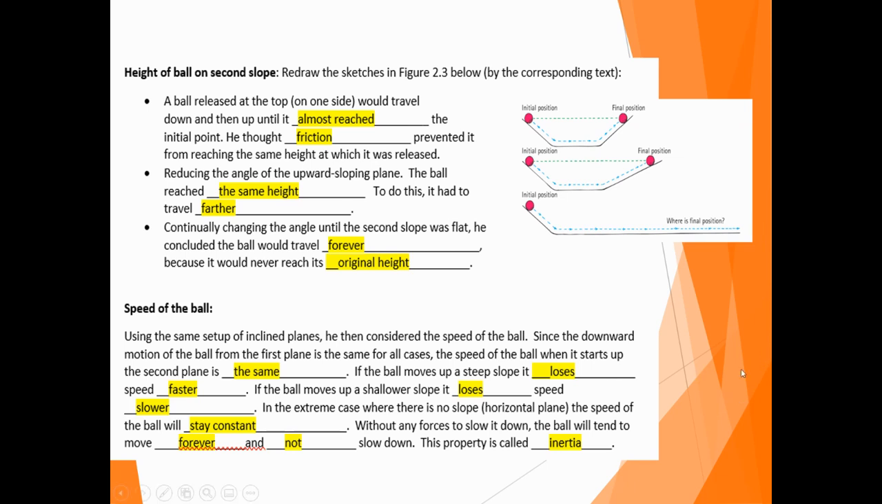Since the downward motion of the ball from the first plane is the same for all cases, the speed of the ball when it starts up the second plane is the same. So if it moves up a steep slope, it loses speed faster. And if it moves up a shallower slope, it loses speed slower. And in the extreme case where there is no slope and it's just a horizontal plane, the speed of the ball will stay constant. Without any forces to slow it down, the ball will tend to move forever and not slow down. And this is a property called inertia.